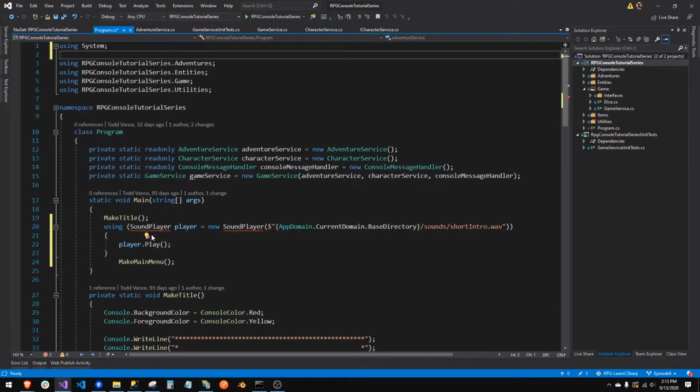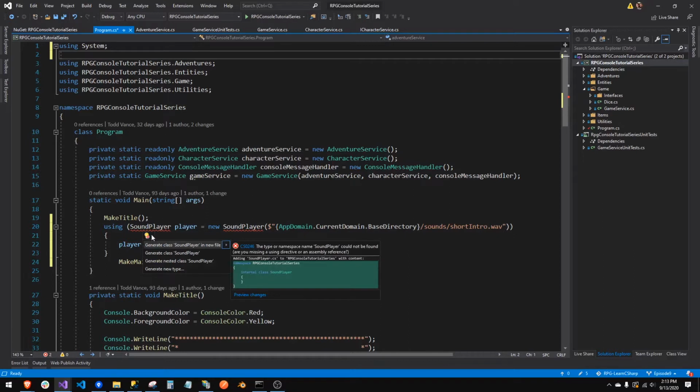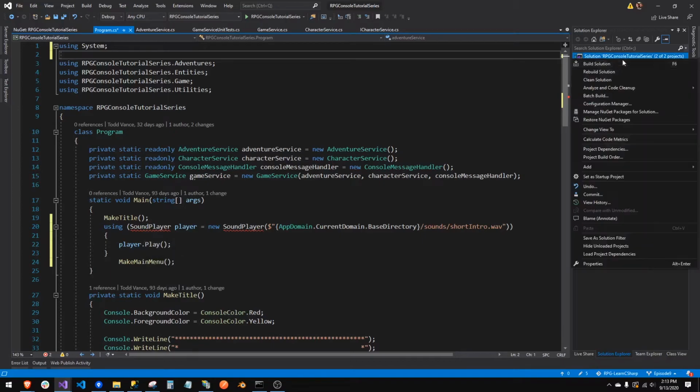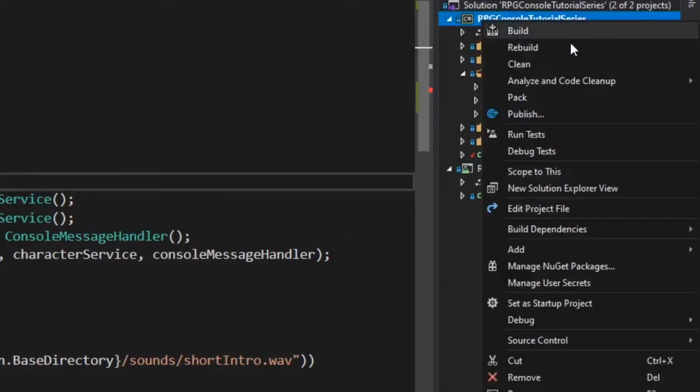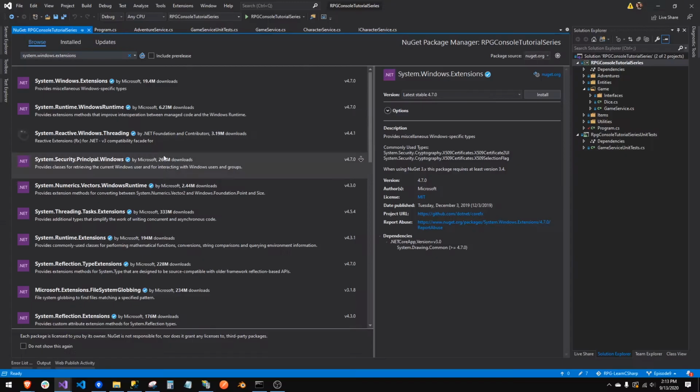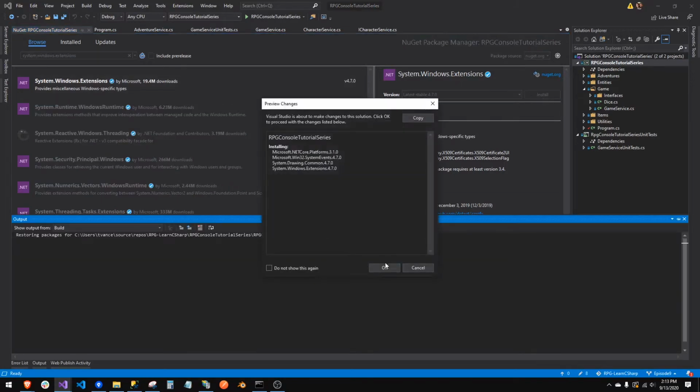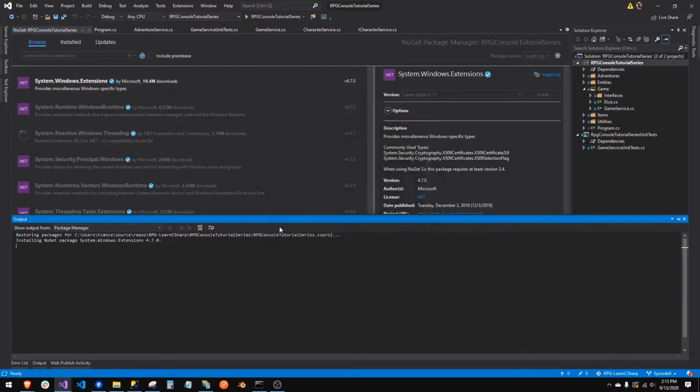If you try the light bulb, it still can't find it because we need to install System Windows Extensions. So we go to our project and say Manage NuGet Packages. We'll take it to our NuGet Package Manager. You go to Browse and do System Windows Extensions. You'll see it right there. Let's install that. Gives you a couple things.